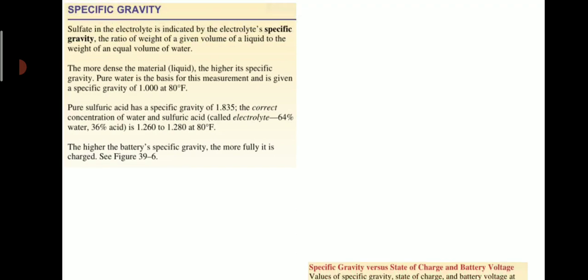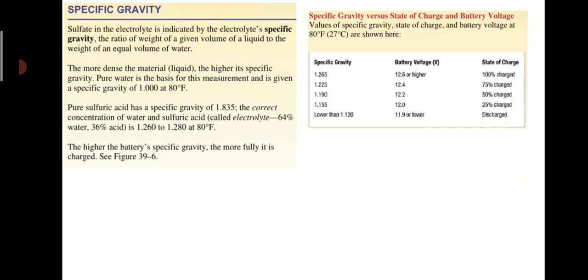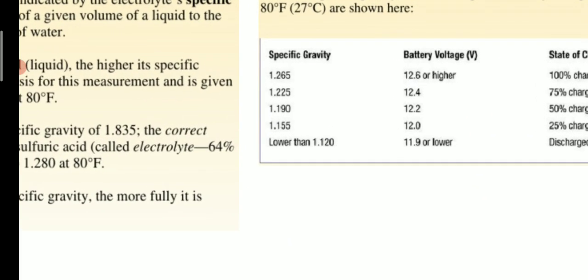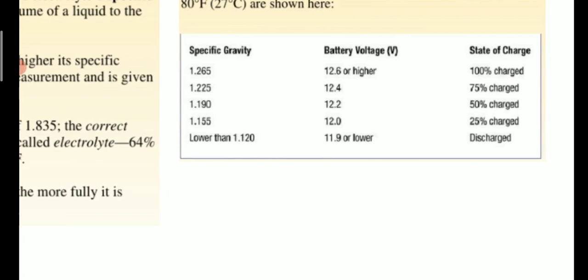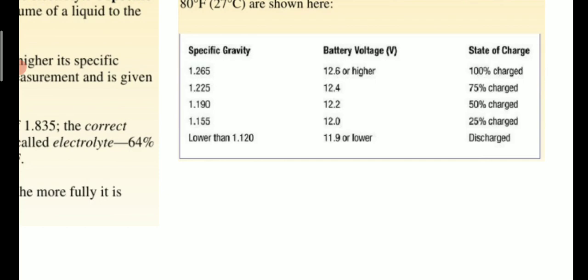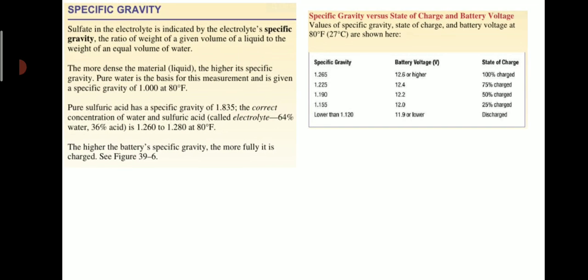So here in this picture you will see the different states and their different meanings. If the specific gravity is 1.265, it means that it will give 12.6 volt or higher and it is assumed that it is a 100% charged battery, while if the specific gravity is 1.120, it means that the battery voltage is 11.9 or lower, which is a discharged state of the battery.